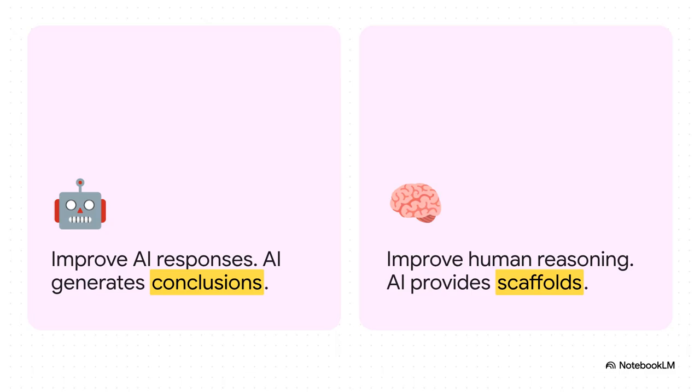Just look at the stark contrast here on the slide. Conventional AI is entirely about generating conclusions, right? Its whole goal is just to improve its own responses. But the Clinical Cognition Operating System, its goal is to improve human reasoning. The clinician is the one doing the heavy lifting, and the AI merely provides the cognitive scaffolding to help them along. It is a complete inversion of the traditional model.